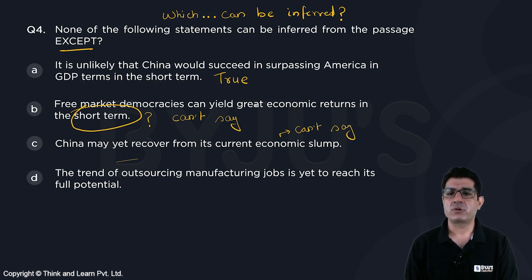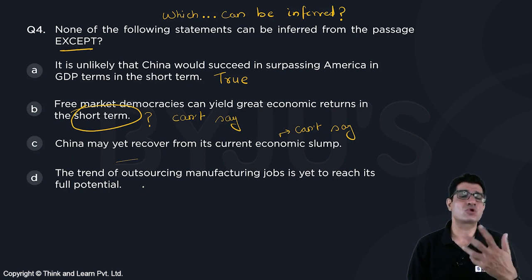D, the trend of outsourcing manufacturing jobs is yet to reach its full potential. We don't know. America did outsource, but then there's a resurgence in manufacturing jobs in America, which means that they are not getting outsourced right now. So whether that outsourcing has reached its potential or not is not something that we can determine.